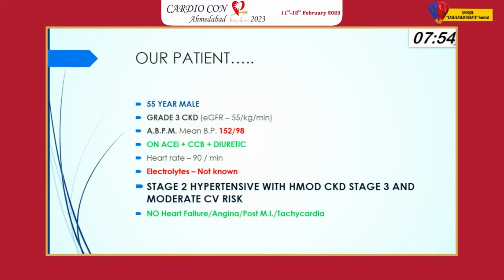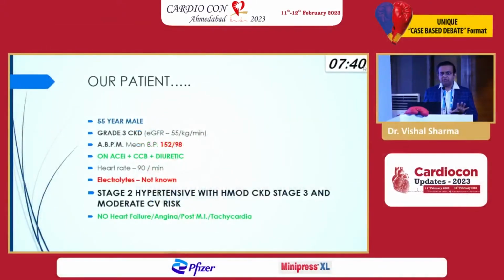So he was on an ACE inhibitor, a CCB, and a diuretic. His heart rate was around 90. The electrolytes we don't know. So just to summarize, my patient was a stage 2 hypertensive patient with hypertension-related organ damage in the form of CKD, with a moderate CV risk. This was what our patient is.